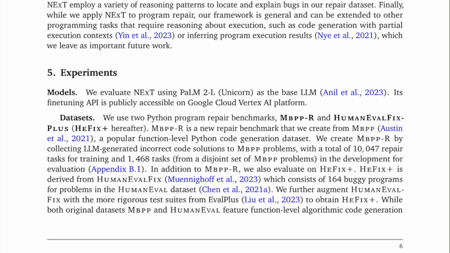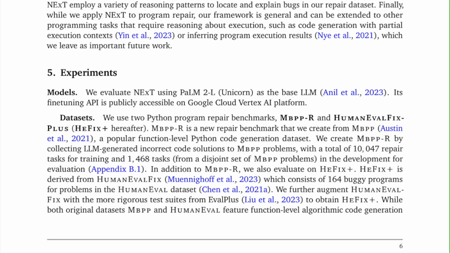MBPPR is a new repair benchmark that we create from MBPP, Austin et al., 2021, a popular function-level Python code generation dataset. We create MBPPR by collecting LLM-generated incorrect code solutions to MBPP problems, with a total of 10,047 repair tasks for training and 1,468 tasks from a disjoint set of MBPP problems in the development set for